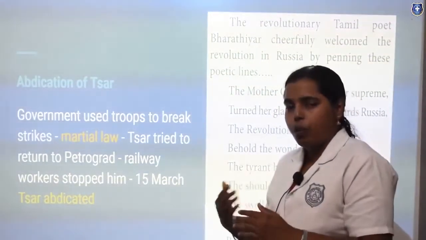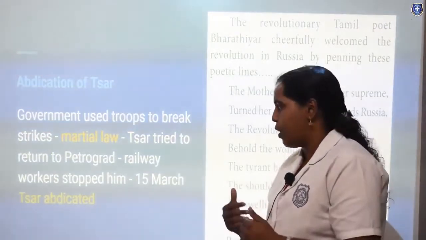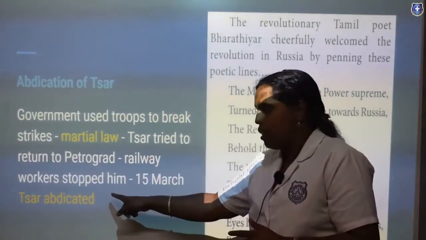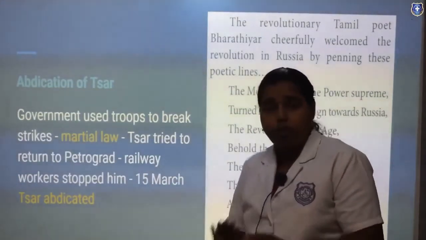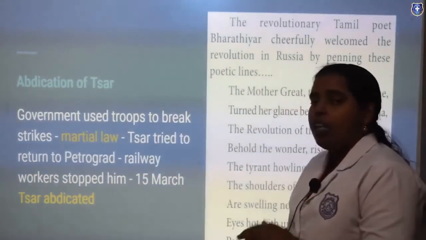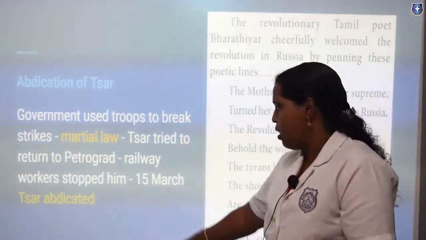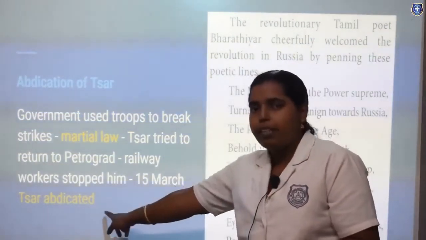From there one day he was traveling in the train, and when he was traveling, some of the workers stopped the train in the railway station, and finally he was made to give up his ruling. Yes, so on 15 March Tsar was abdicated.